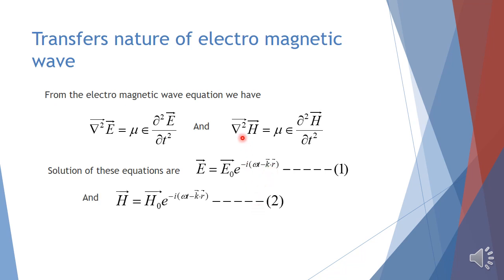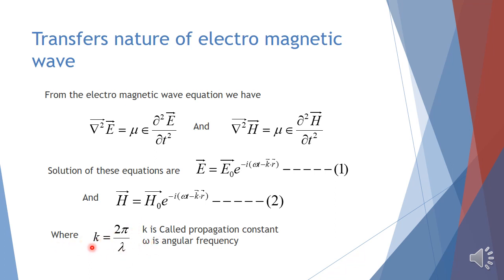Similarly, the solution of the second equation is H equals H naught e to the power of minus i (omega t minus k dot r), called equation number 2. And I already told you that k equals 2 pi by lambda, where k is called the propagation constant and lambda is the wavelength.